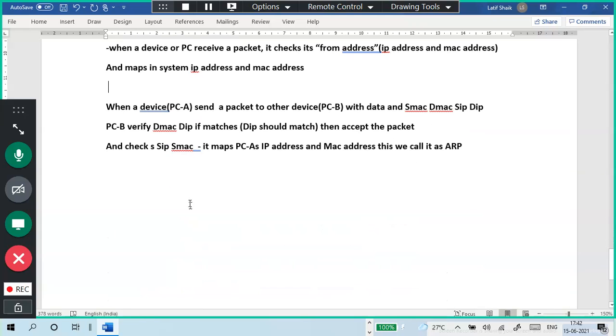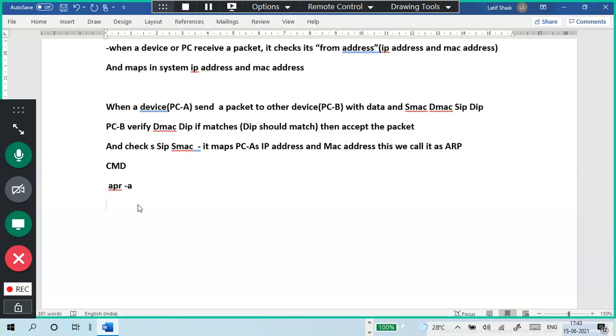Address Resolution Protocol. How to see the list of ARP entries? Go to CMD and type ARP space hyphen A. Either all caps or small letters are fine.